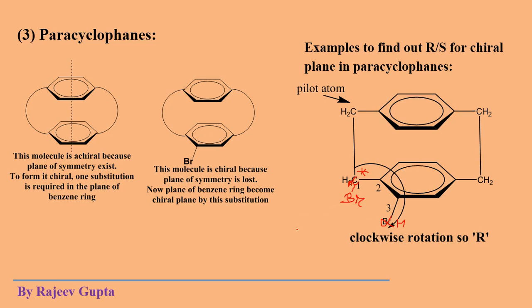So we can observe how chirality is generated in a molecule, whether it is a chiral center, chiral axis, chiral plane, or helicity, whatever. To check whether a molecule is chiral or achiral, we just check it using a plane of symmetry or center of symmetry. If both types of symmetry are absent in a molecule, then we say that the molecule is chiral.